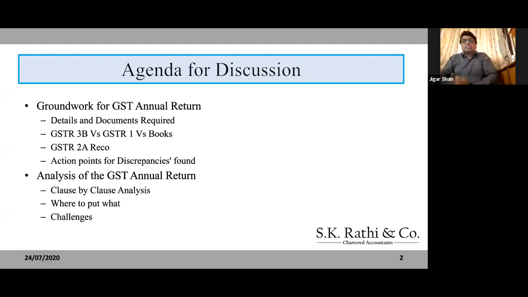Let us directly dive into the subject. The flow of the discussion is this: first we'll discuss the groundwork for GST annual returns, that is, before we start filing the GSTR 9 form, what groundwork are we required to do? What are the things we need to have in one place so that we can start working on it? Thereafter, we will go into a clause by clause analysis of the GST annual return, basically where to put what and what the challenges are in the current form.